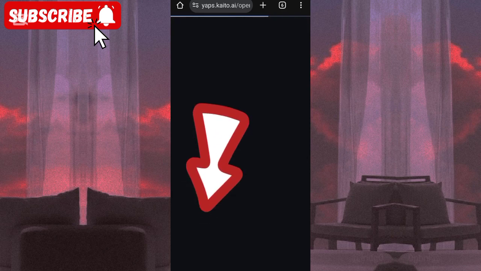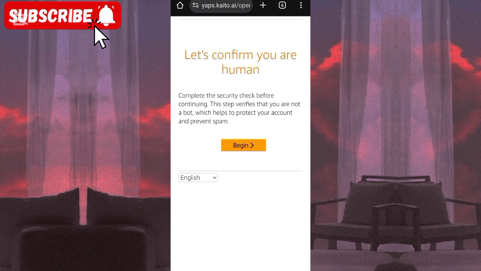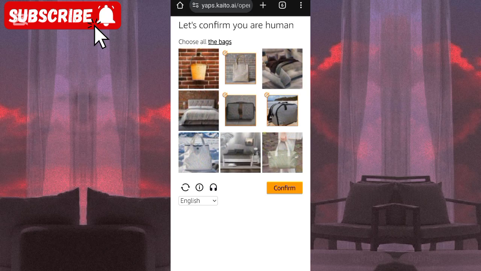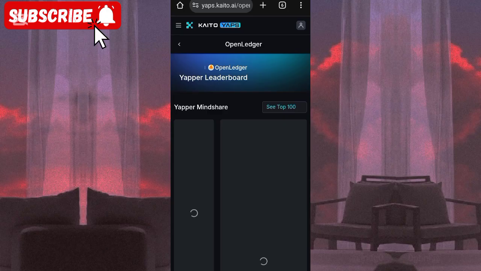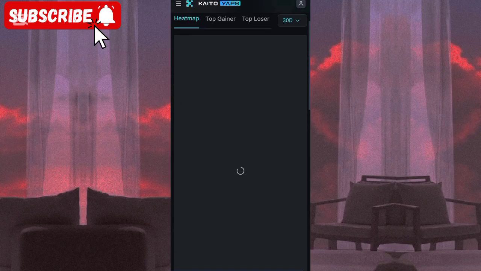So you click on it, then it's going to take you to this place. Once you come here, you need to solve this captcha by clicking on begin. Then you are going to solve this captcha. You can see, choose all the bags. So you are going to choose all the bags, then you click on confirm. Then here you can see that is correct, success. So now it has redirected us to the OpenLedger dashboard.